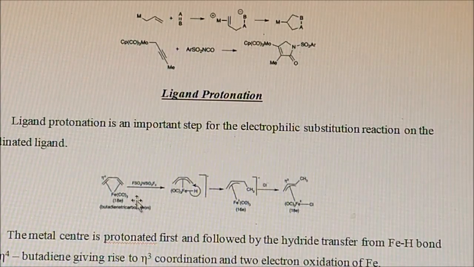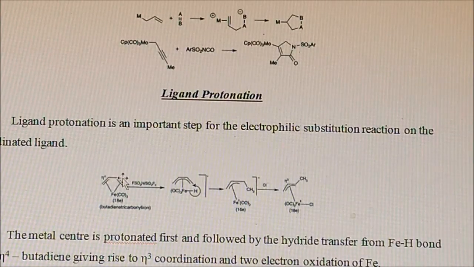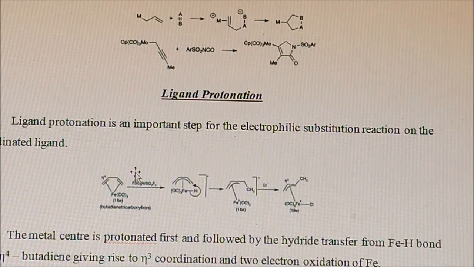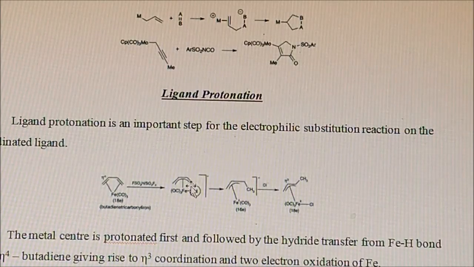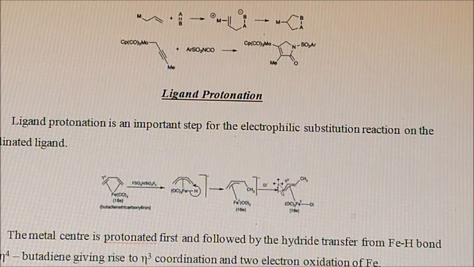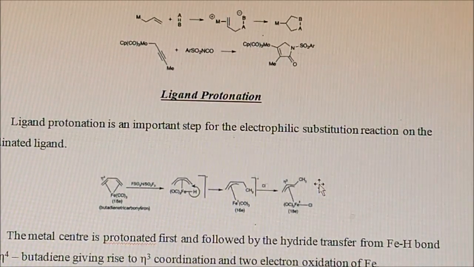Then after this addition, this proton will attack this unsaturated species. After this attack, the unsaturation will be lost. After the loss of the unsaturation, these 4 pi electrons will be converted into 3, and therefore it will be converted into an allyl group. The last carbon will be transformed into CH3. Likewise, ligand protonation will follow.